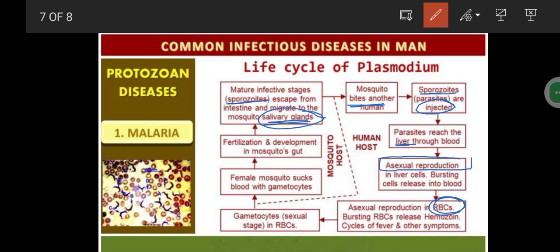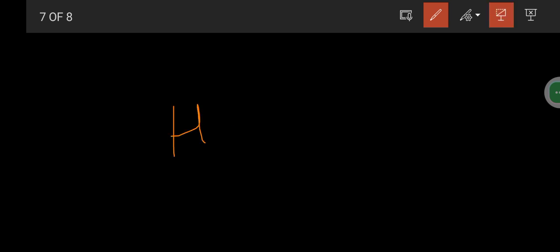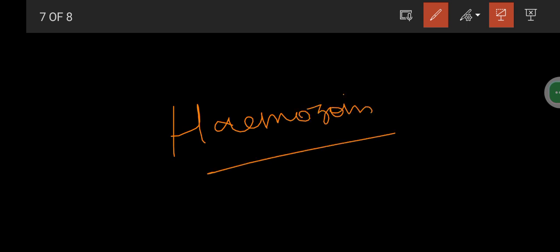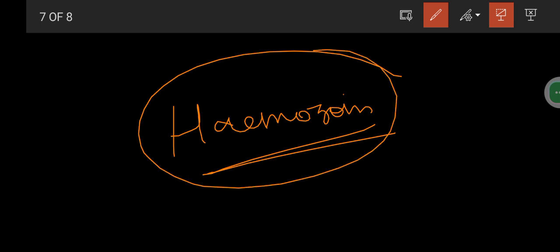Then after this, these RBCs will be rupturing and breaking out, and they will be releasing an element called hemozoin. Very important. Hemozoin. As we have discussed in a short, on our YouTube channel there is a short available. Hemozoin is very important.